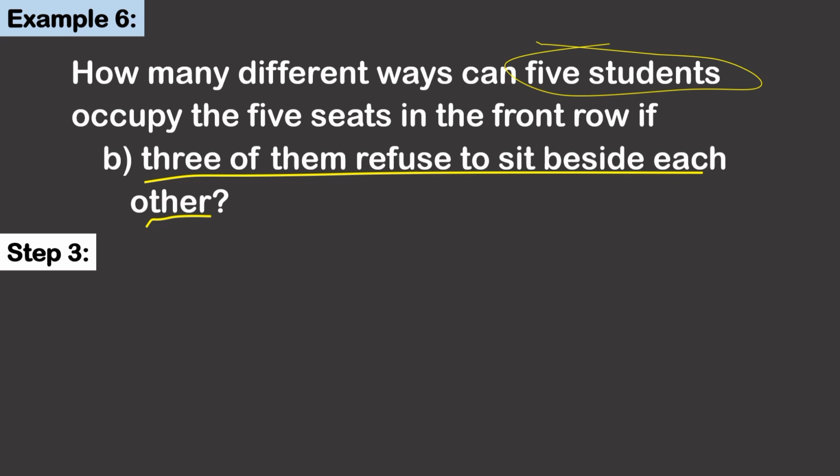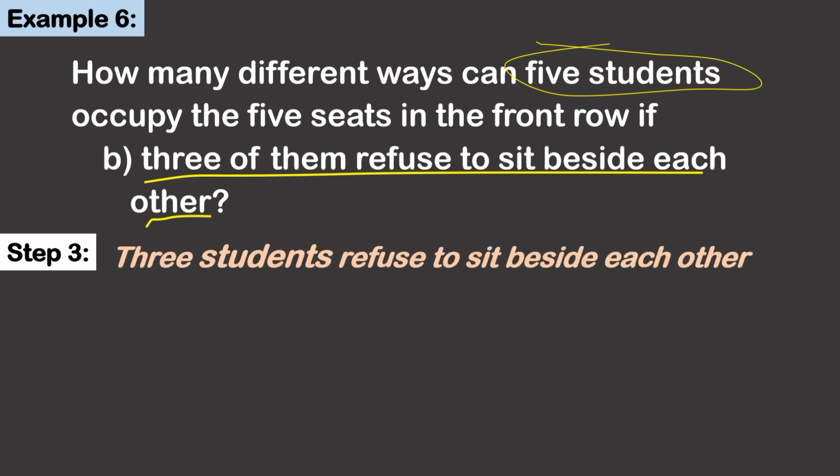And for the last step, step 3, we can now solve for the number of arrangements where 3 students refuse to sit beside each other by subtracting step 2, the arrangements of the 3 students who must sit beside each other, from step 1, the arrangements of the 5 students with no restriction.